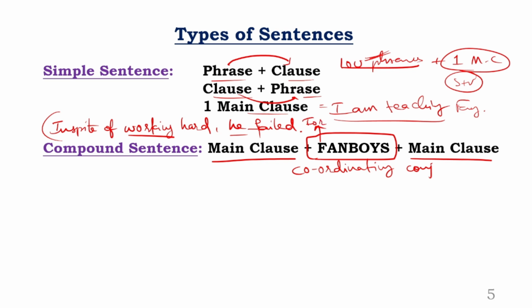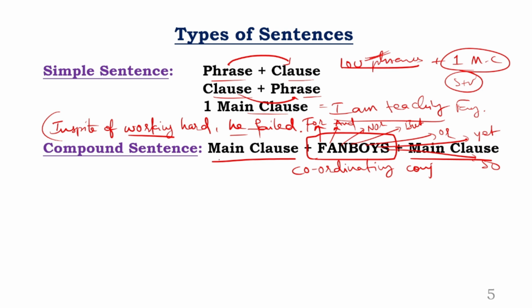F refers to for, A refers to and, N refers to nor, B refers to but, O refers to or, Y refers to yet, and S refers to so. So for, and, nor, but, or, yet, so. All these combinations in short are called fanboys.